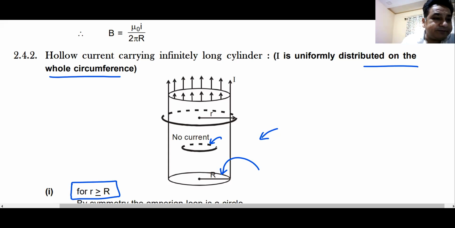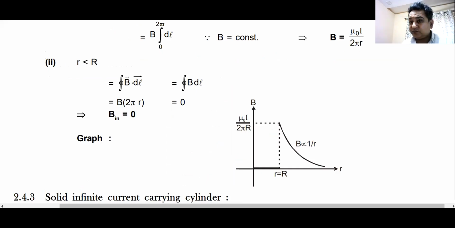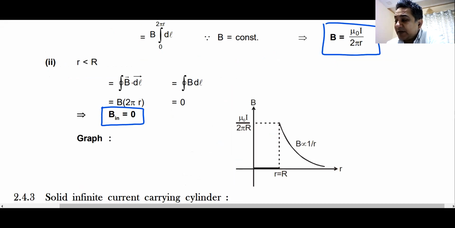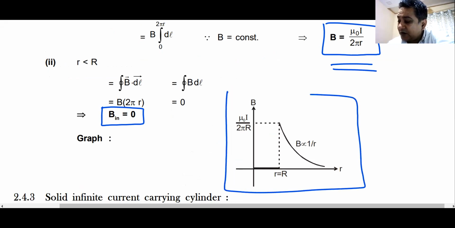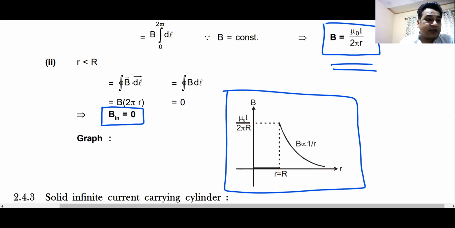Inside zero and outside? Inside the magnetic field will be 0. Outside it will be same as magnetic field created by an infinite wire, and this is how the graph will look like. Do we understand this? Yes, sir. Pakka? I hope there is no doubt here.